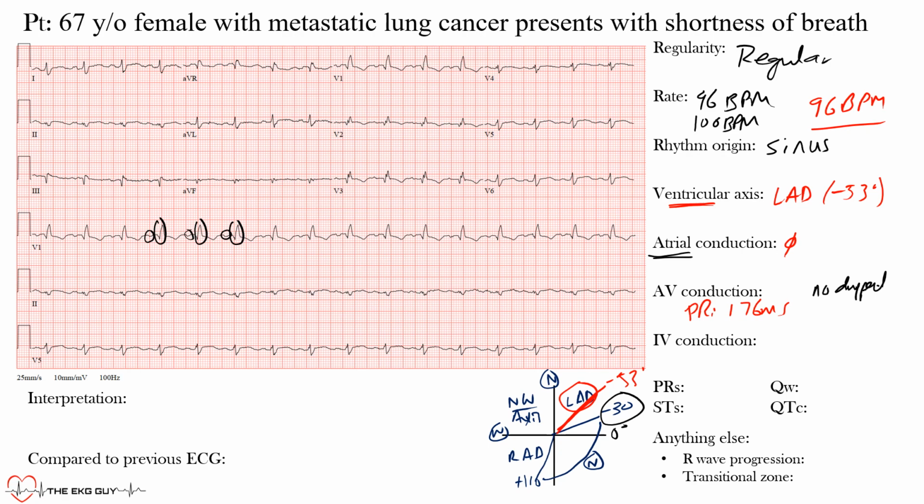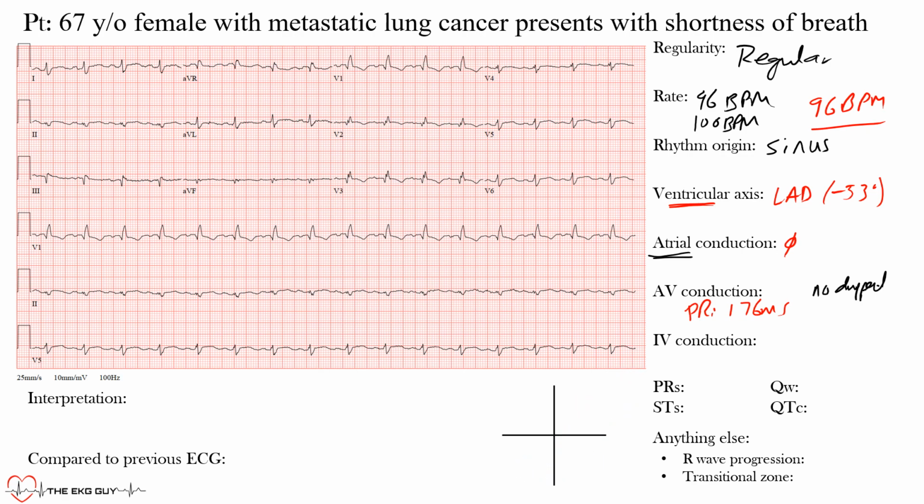All right. So next we get to IV conduction. And what is IV conduction? That is intraventricular conduction. So what is the conduction within the ventricles? Here we look at the QRS duration. Remember, normal QRS duration in adults is 70 to 110 milliseconds.